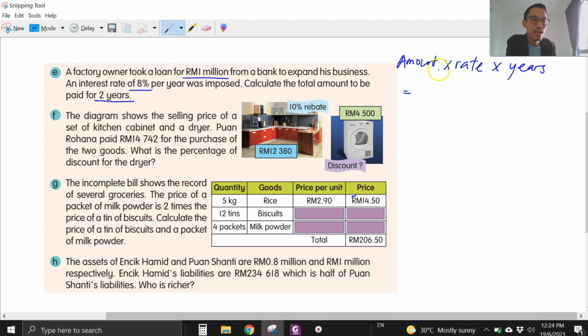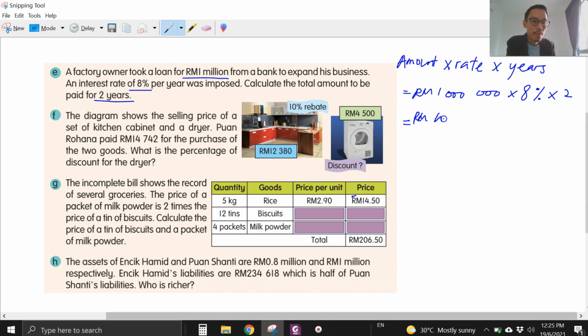Okay, jumlah dia darab kadar faedah darab jumlah tahun. So this is 1 million. Amount is 1 juta. If you still remember, there are 6 zeros in a million. Rate is 8% and 2 years, so times 2.